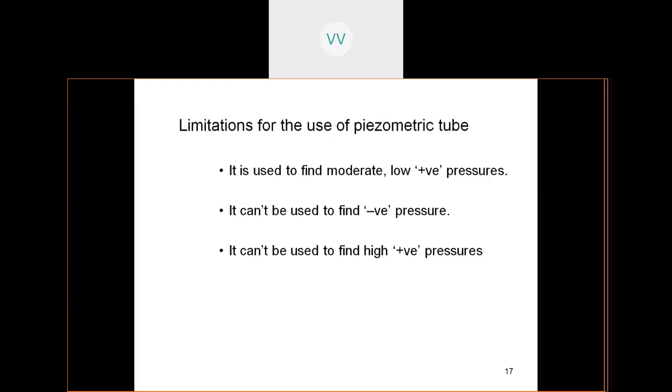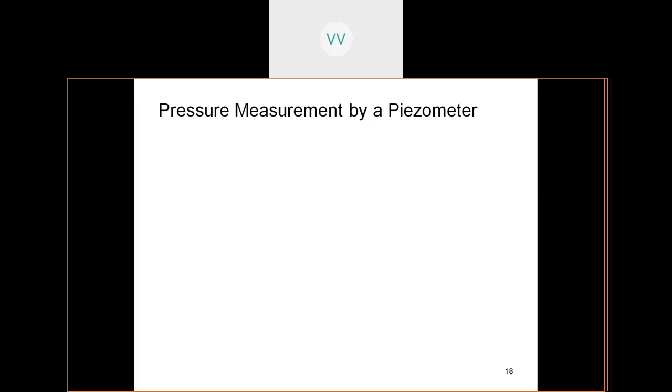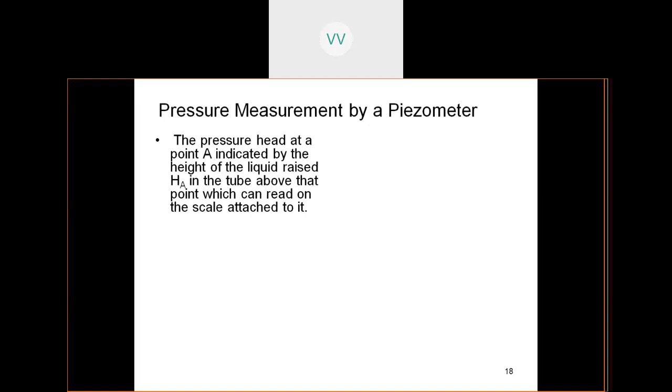So when you want to find a pressure, what you will try to do is keep a manometer or a piezometer connected to the pump. That way we can find out the high positive pressure. Then, the pressure measuring instrument by a piezometer: how are we going to record? The pressure head at A, indicated by the height of the liquid raised, is HA in the tube above that point, which can be read on the scale attached to it.